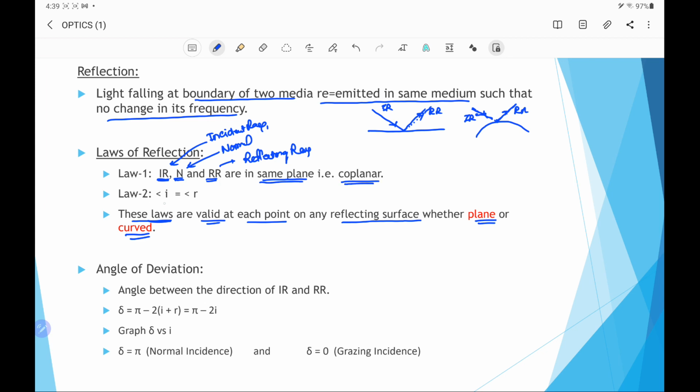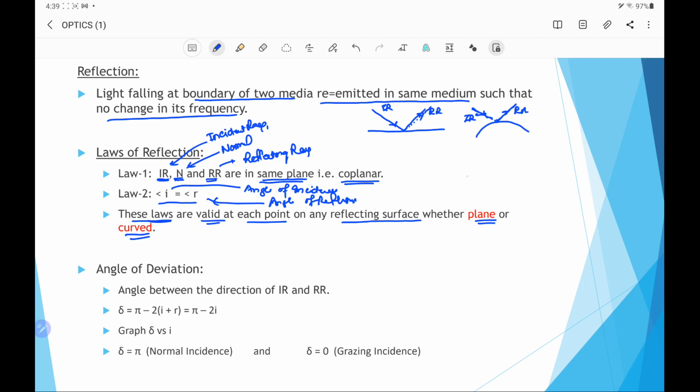And the second law says angle I equals angle R. Angle I refers to the angle of incidence and angle R refers to the angle of reflection.